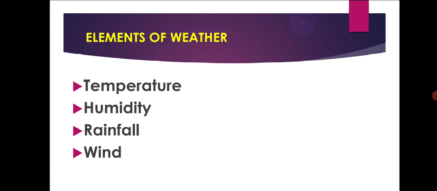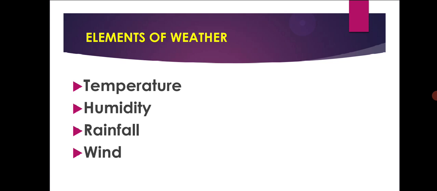As the day advances, it becomes warmer. Why? Because the slanting sun rays of the morning do not heat up the ground as much as the direct sun rays at noon. Maximum and minimum temperature are recorded with the help of maximum and minimum thermometer.